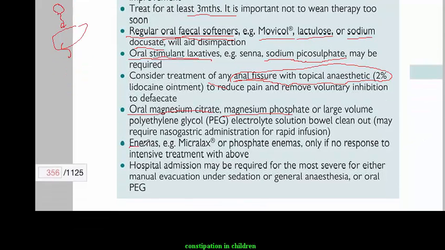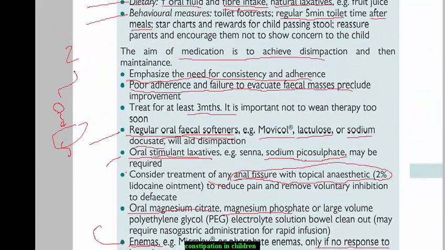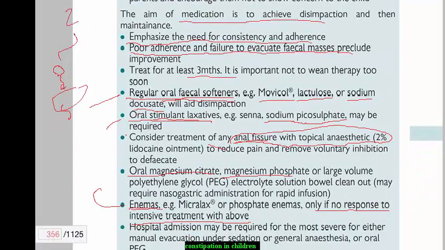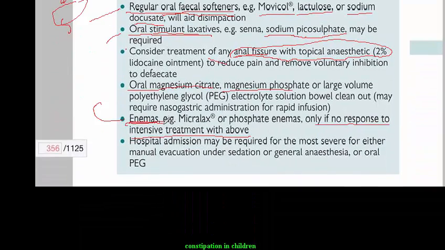Enemas, you all hear about enemas that will soften the stool and induce defecation. Only if there is no response to intensive treatment with the above things do you give an enema. So the enema is the final choice, after giving the regular oral fecal softeners like Movicol and lactulose, after giving the oral stimulant laxative, after treating the anal fissure, and changing the lifestyle of diet and behaviors. The last thing to do is to give an enema.